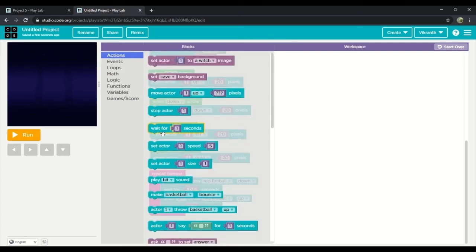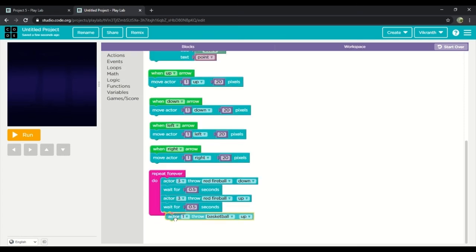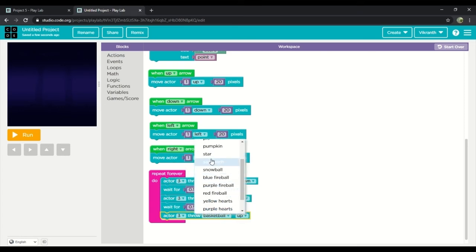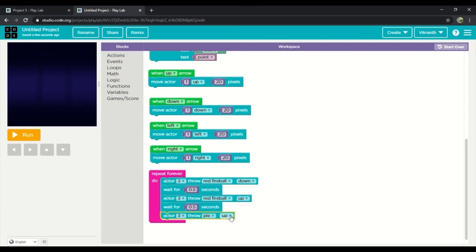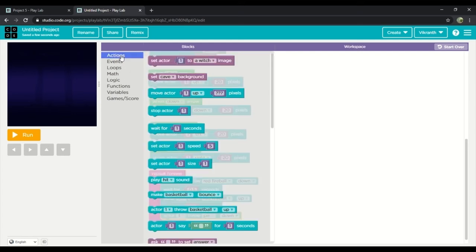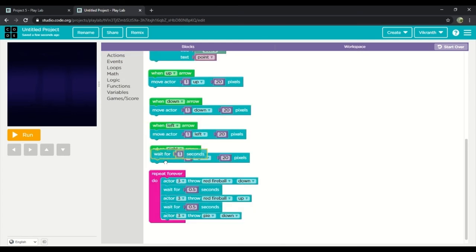Then again we'll drag actor throw 3. This time we'll put pie. And we'll put down. And then we'll drag wait for 0.5 seconds.